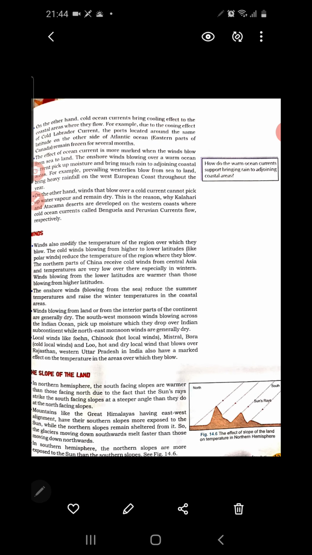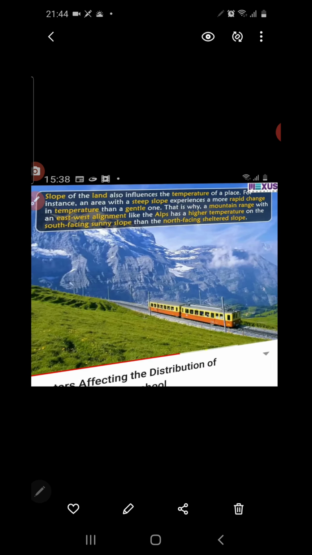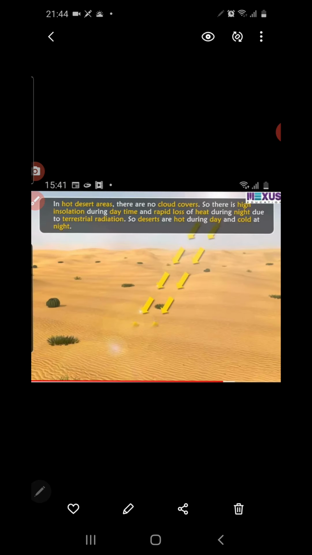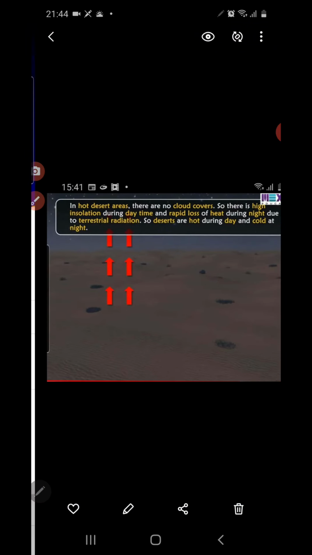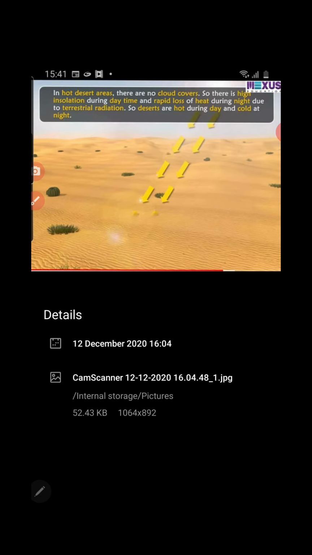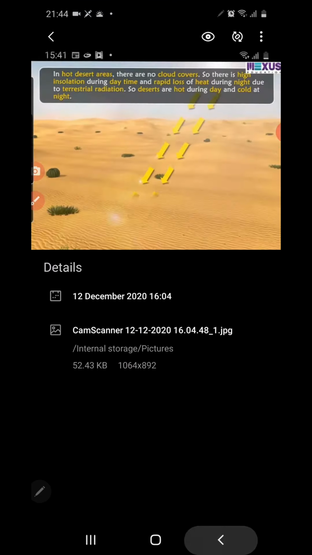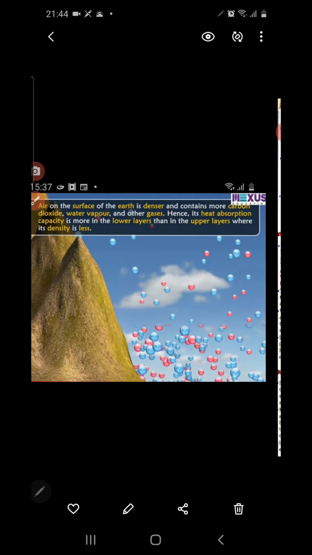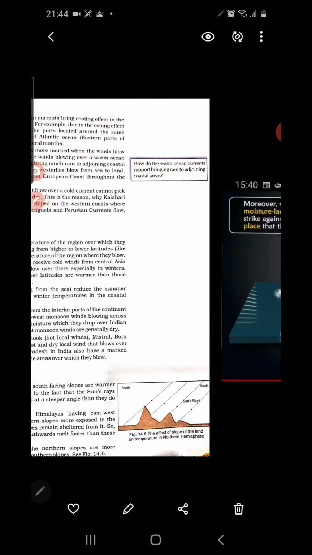Now let's see, read that influence of ocean current from the chapter. Let's find out, children. Yeah, very fast we'll look for that point.